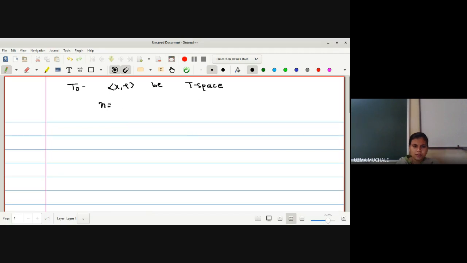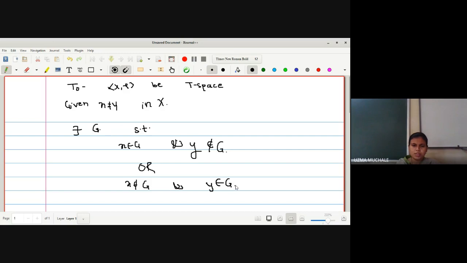Then, for any two different points x not equal to y in capital X, what is the condition? There exists an open set G such that x belongs to G and y does not belong to G, or in another way, x does not belong to G and y belongs to G. Either of these conditions holds. That means one open set should be there which contains at least one of the elements.